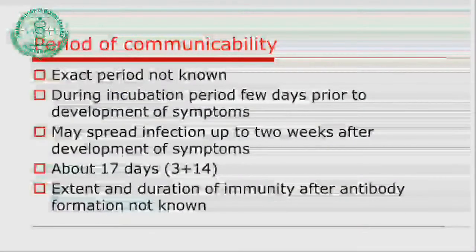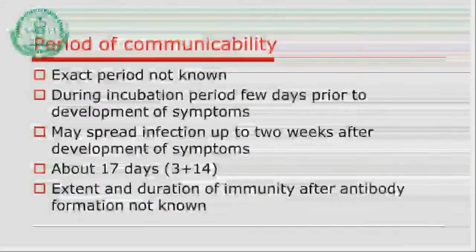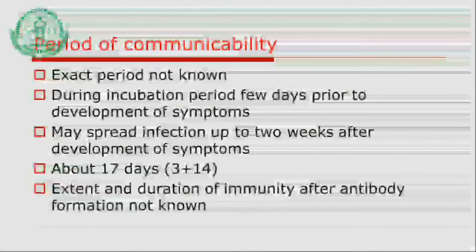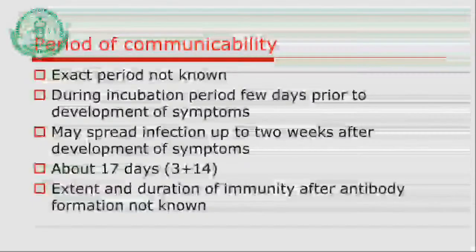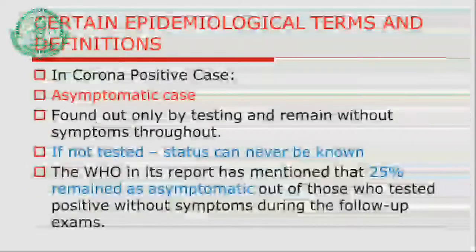Period of communicability, the exact period is not known. Still we are trying to understand the natural history of disease. When I use the words natural history of disease, there is still a gap in our understanding of the epidemiology of corona, that is the pre-pathogenesis and pathogenesis phase, what we call the natural history of disease. Many studies are still going on, and we are trying to understand the coronavirus. Roughly we can say it is around 17 days, and the extent and duration of the immunity and antibody formation will also decide the communicability of the disease.